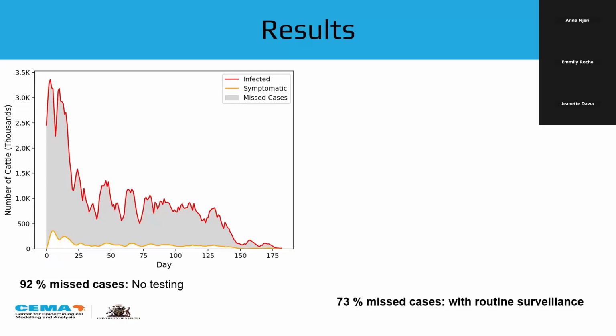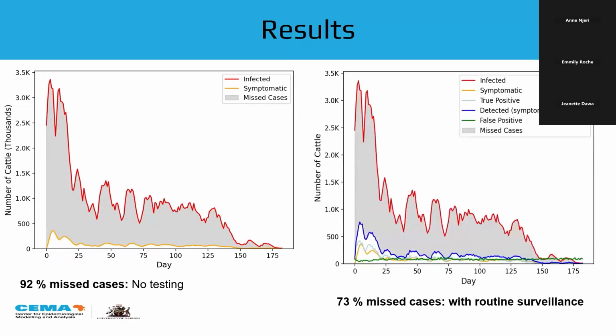Something I didn't note is that this disease is highly asymptomatic, and so many cases go unnoticed. And that is why we think that there should be syndromic surveillance established for us to detect these cases that go on. So this is just the initial conditions. We are seeing that we miss up to 92% of the cases. But if we intervened and began testing, we think that we can detect some cases, but we shall miss 73% of the cases.